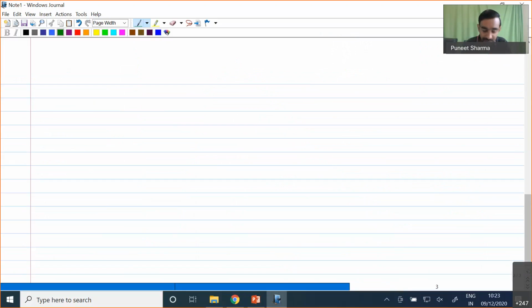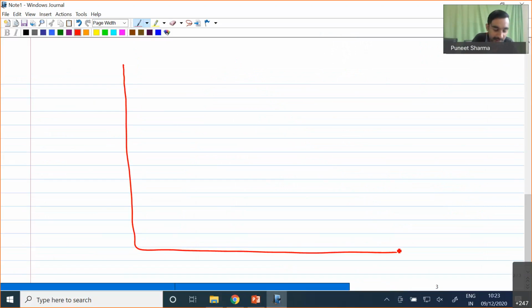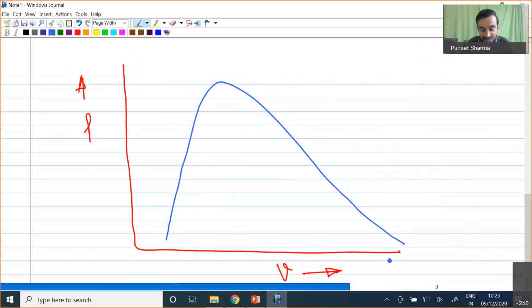We will once again consider a situation with pressure along the ordinate and volume along the abscissa. Now let me plot the liquid vapor dome also over here. The liquid vapor dome for this property diagram somewhat looks like the temperature specific volume curve.